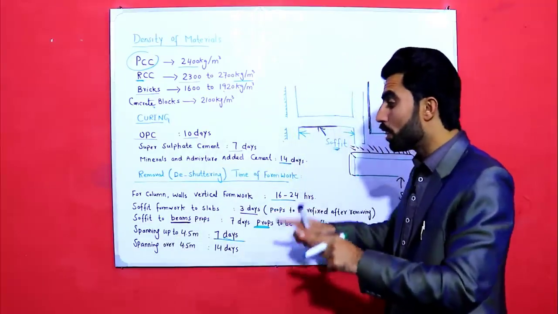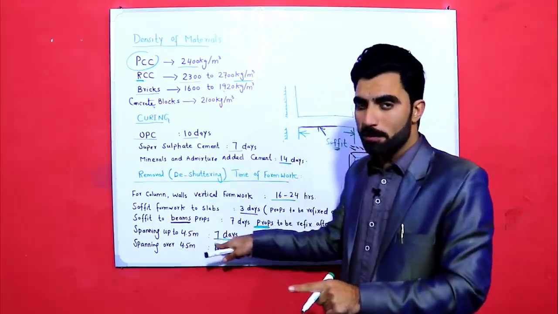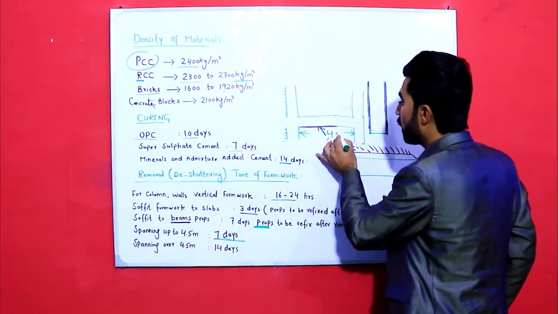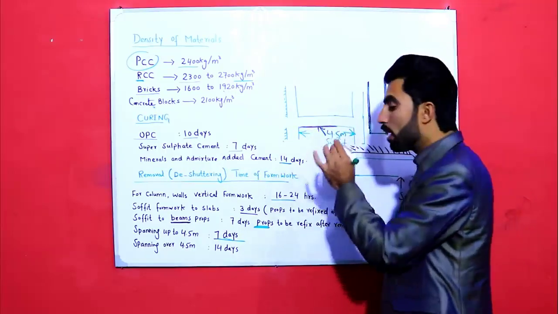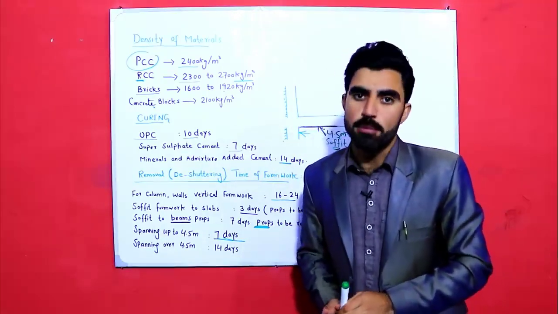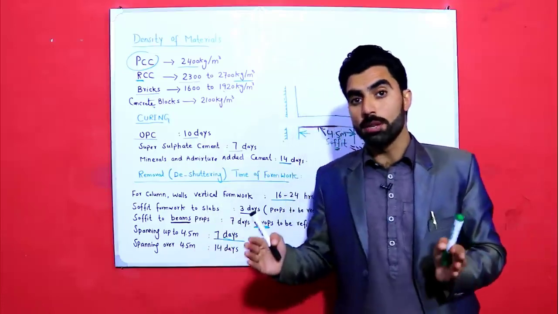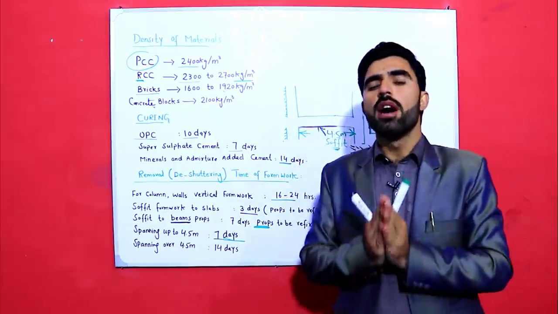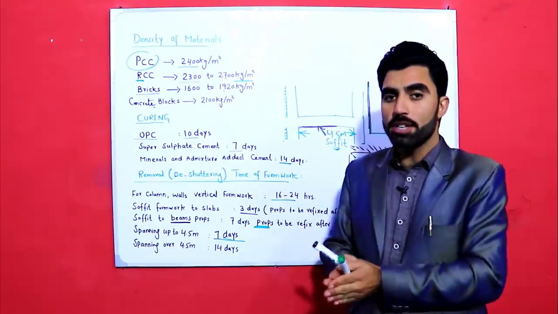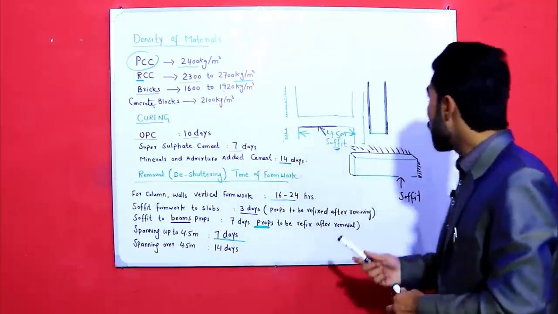But the props should be removed if the spanning is from 0 to 4.5 meters, so it should be removed after 7 days. If this span is more than 4.5 meters, then it should be removed after 14 days. This is the main point, guys. If the span is more than 4.5 meters, the supports or the props should be removed after 14 days. If the span is less than or up to 4.5 meter, from 0 to 4.5 meters, it should be removed after 7 days.